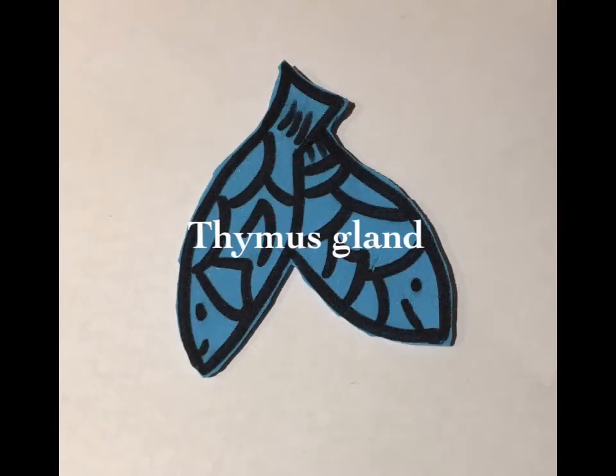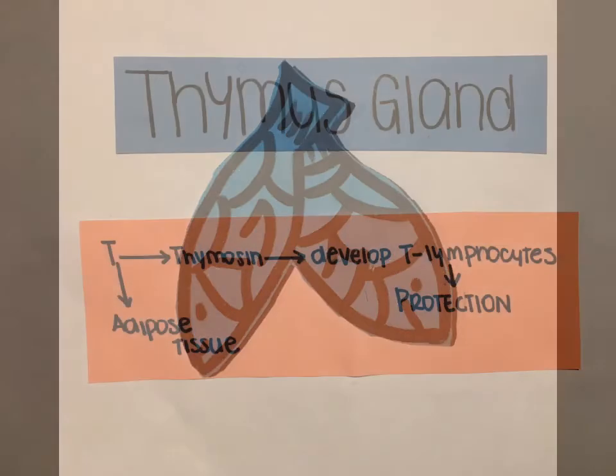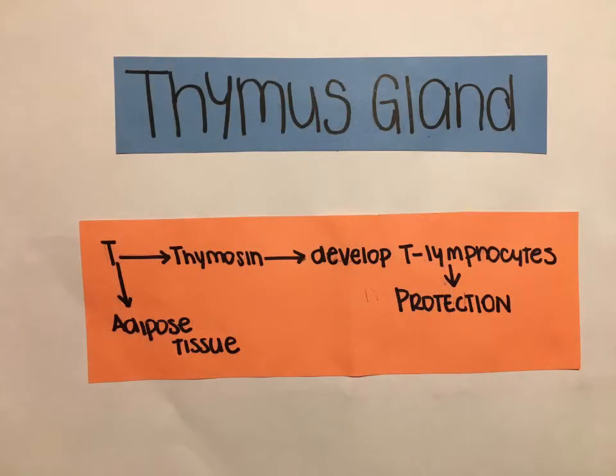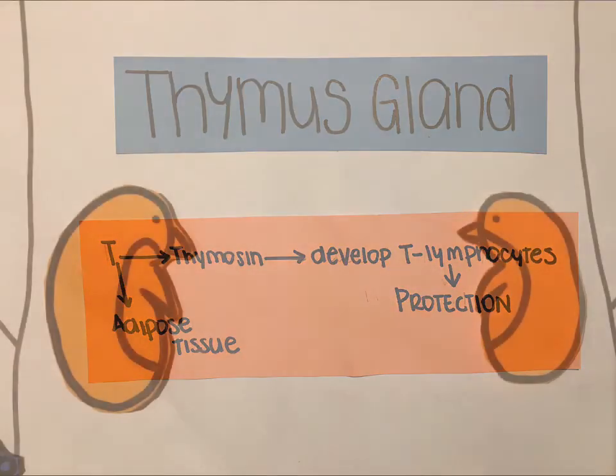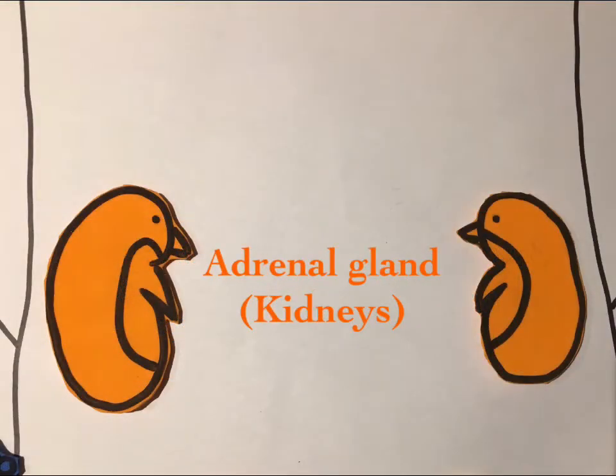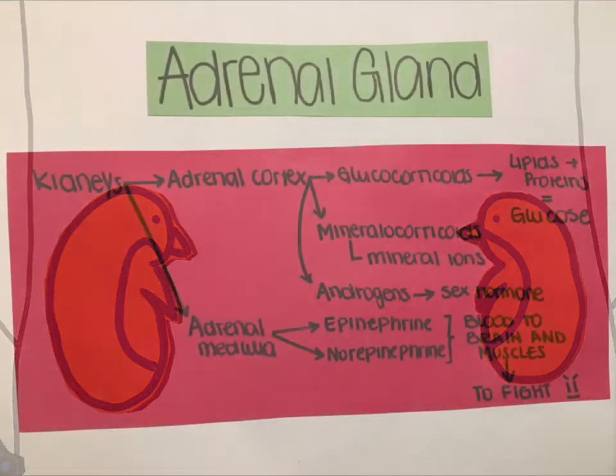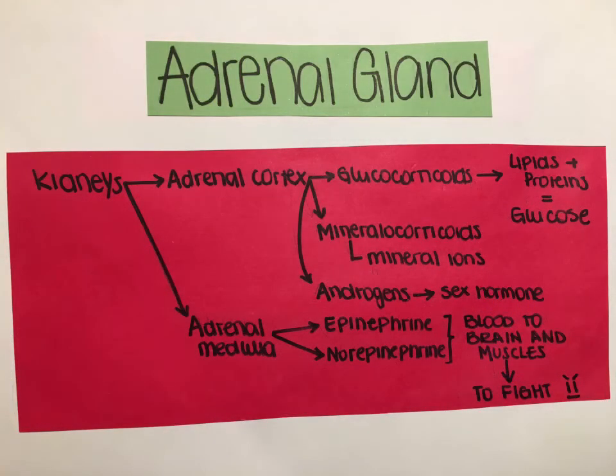Between our lungs, we have the thymus gland, which produces thymosin that develops the T lymphocytes for protection against bacteria. Above the kidneys, we have the adrenal gland, which has two parts: the adrenal cortex that produces glucocorticoids that transform lipids and proteins into glucose, mineralocorticoids that controls the amount of mineral ions, and androgens that is a sex hormone.